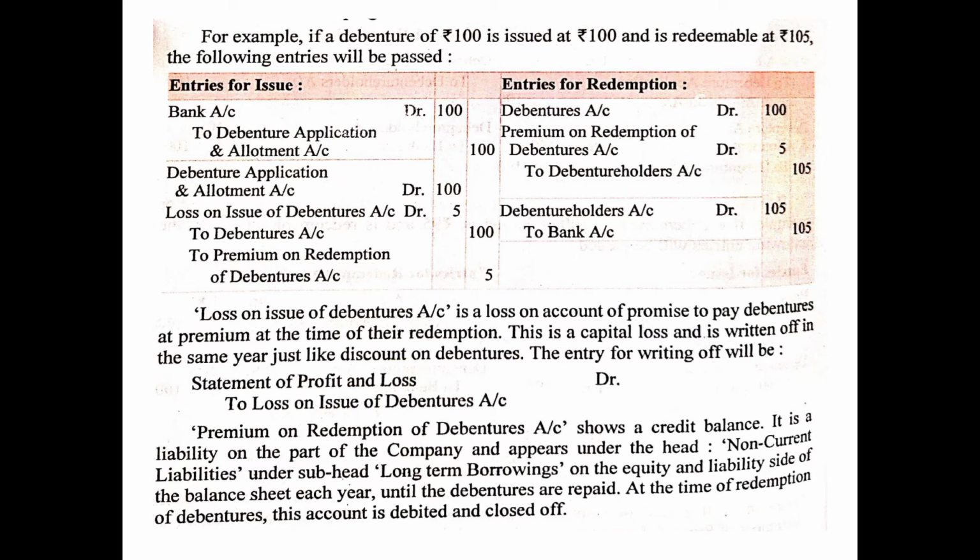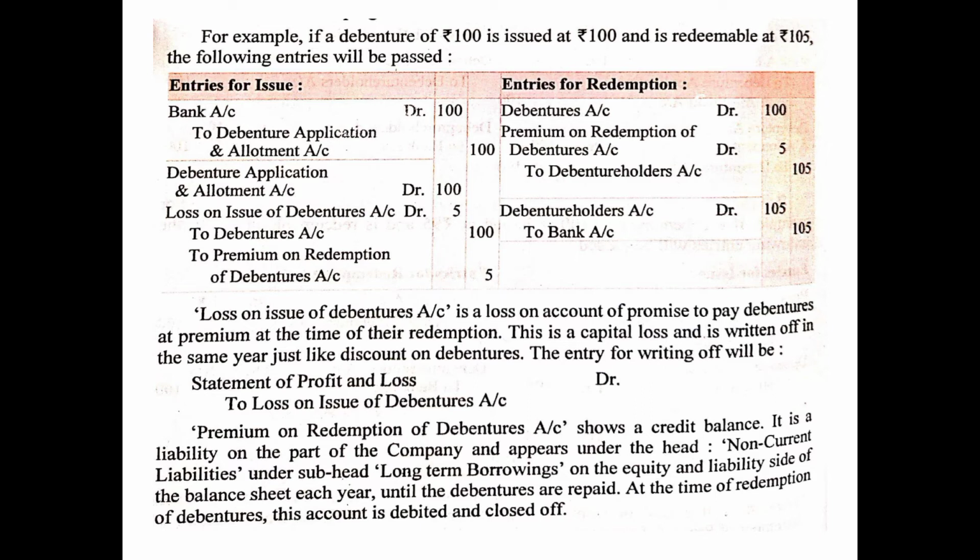So this extra 5 rupees of premium to be paid on redemption will also be credited to a separate account, that is to premium on redemption of debentures account 5 rupees. So this is the entry which will be passed at the time of issue. Now at the time of redemption, the first entry, the due entry, will be a little bit changed here because it is to be paid at a premium.